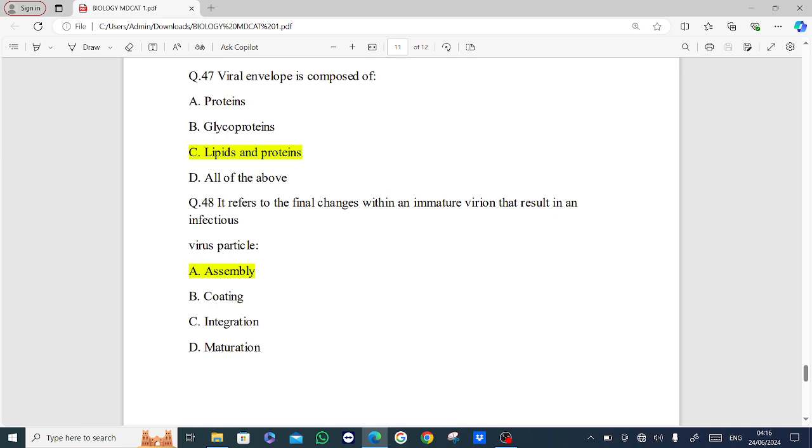Next MCQ is it refers to the final changes within an immature virion that result in an infectious virus particle. Options are assembly, coating, integration, maturation. Answer is option A, assembly.